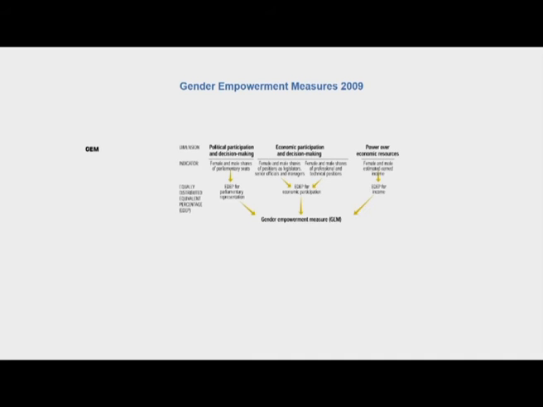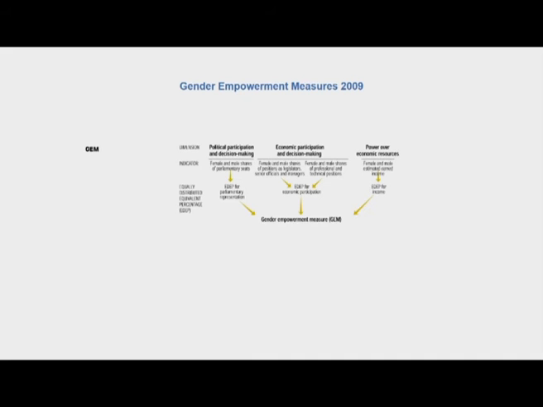Now, the first two variables are chosen to reflect economic participation and decision making power: women's and men's percentage shares of administrative and managerial positions, and their percentage shares of professional and technical categories. These are broad, loosely defined occupational categories. Because the relevant population for each is different, we calculate a separate index for each and then add the two together.